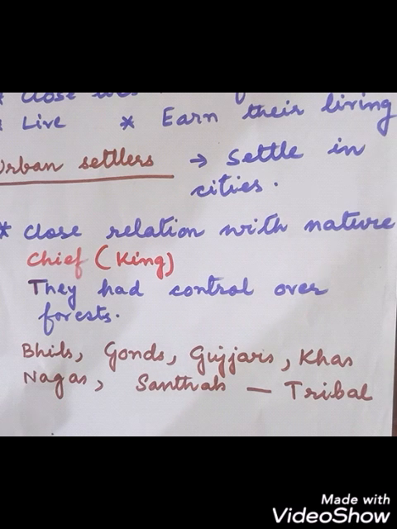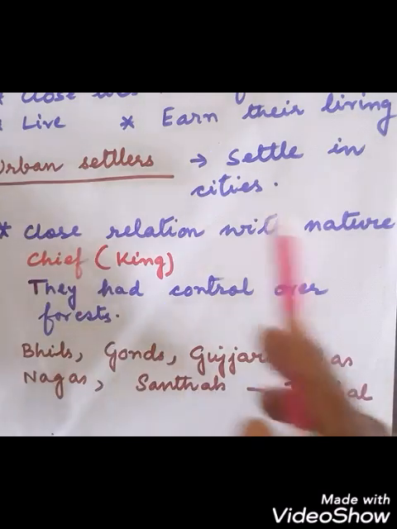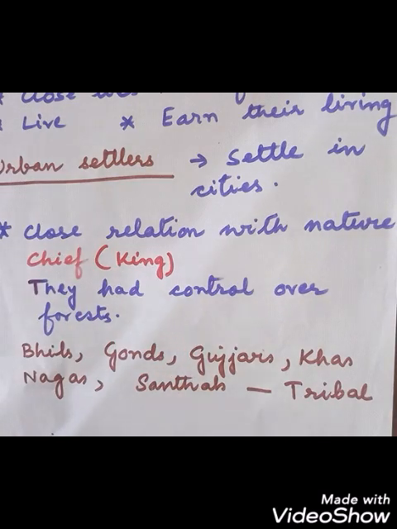So mainly what happens, the tribal people of India share a relationship with the forest. They have their own king. They have the control over their forest. But during the British rule, their control was taken up by the British people. And after the independence, the Indian government has made various developments in their tribal community.